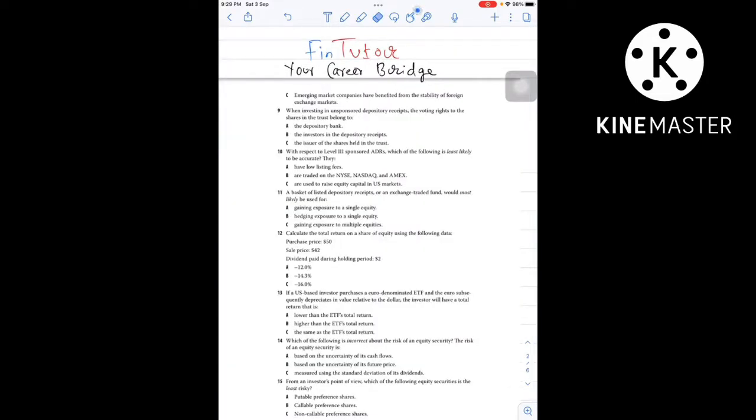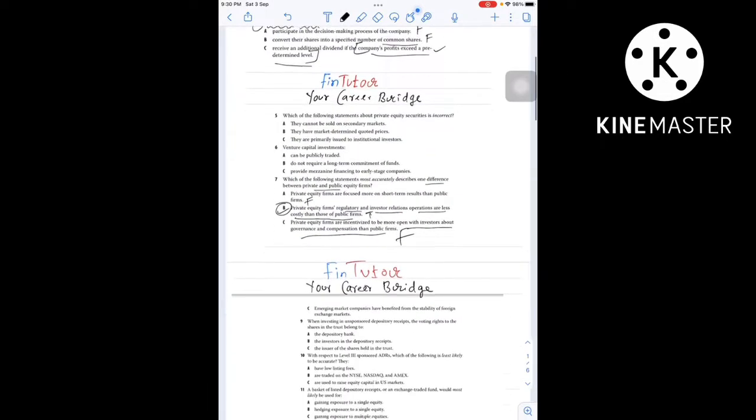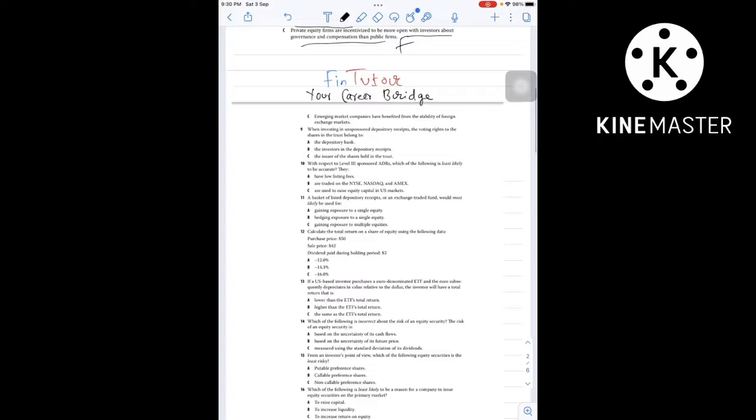Question number 9. When investing in unsponsored depository receipt, the voting rights to the shares in the trust belong to option A, depository bank. So this is the correct option. Now let's understand. Focus on the word unsponsored depository receipt.